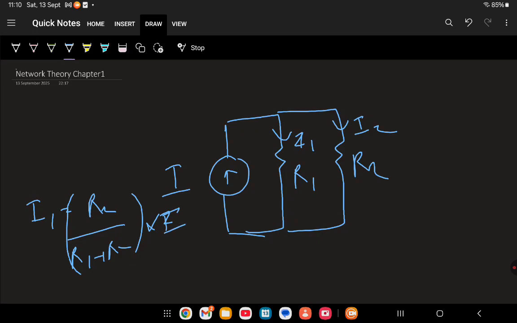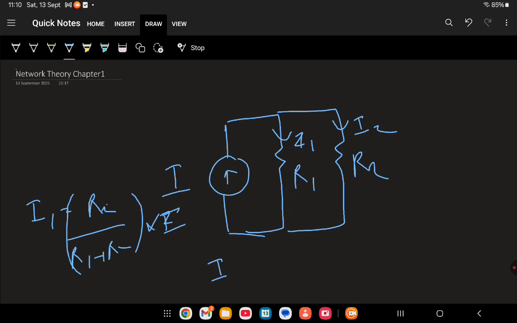Here you can see, dear friends, if you are calculating the current in R1, you have to keep R2 in the numerator. If you are calculating the current in R2, keep R1 in the numerator, and the denominator will be R1 plus R2. You can remember it like that. This is called the current division rule.